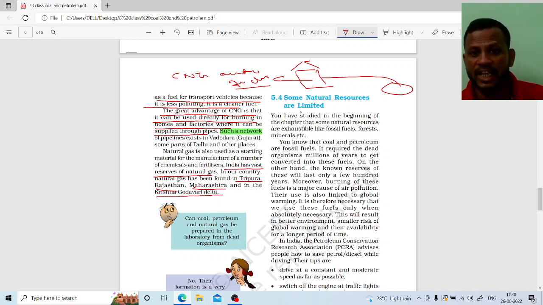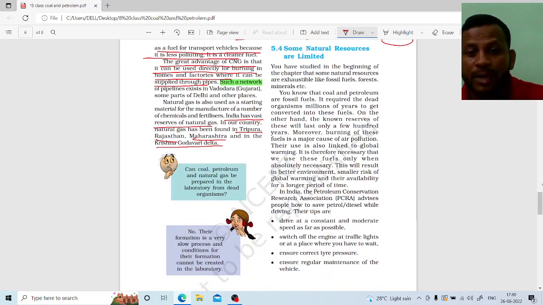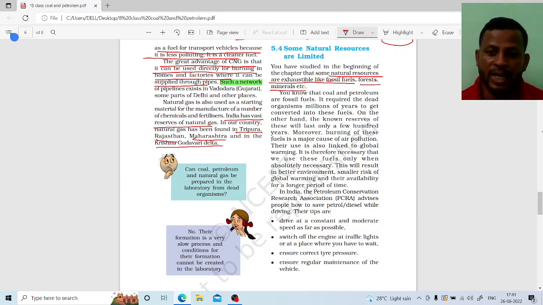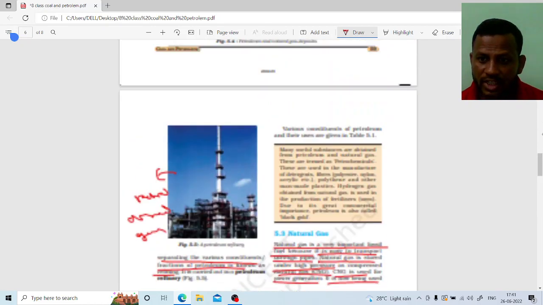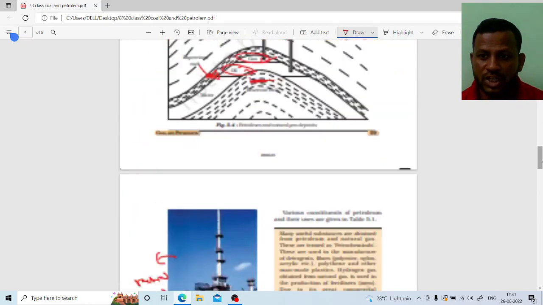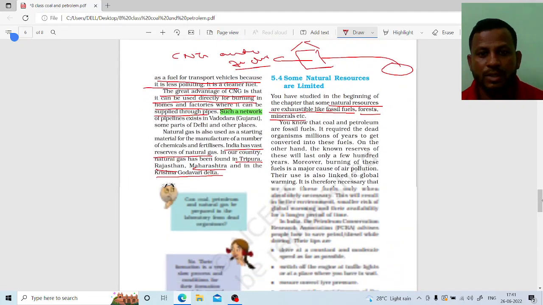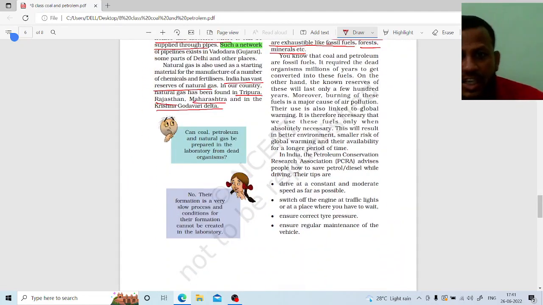Right? Next, some natural resources are limited. We see a lot of natural resources are present in limited quantity. Natural gases are exhaustible resources, like fossil fuels, forests, and minerals. These are exhaustible natural resources. Okay, are you getting my point? Okay, let us see.